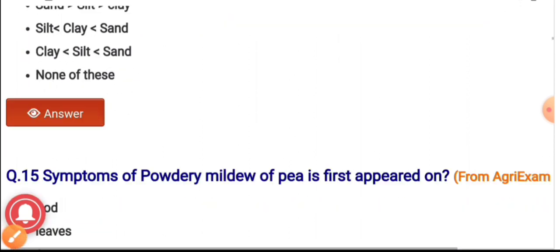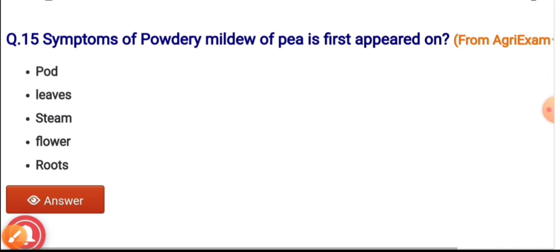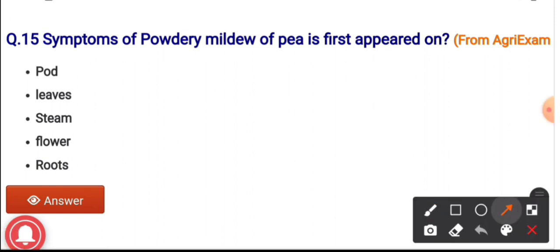Question number 15. The symptoms of powdery mildew of pea, it is first appeared on. The options are pod, leaves, stem, flower and roots. And the correct answer is leaves. The symptoms of powdery mildew of pea, it is first appeared on leaves.